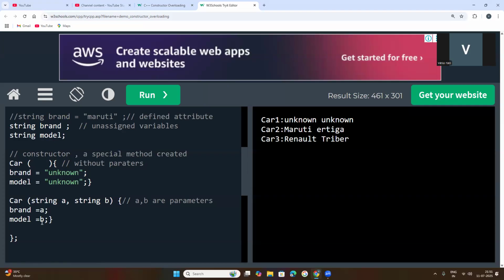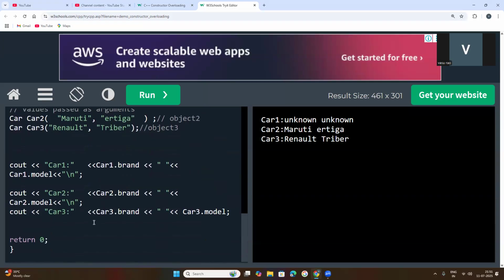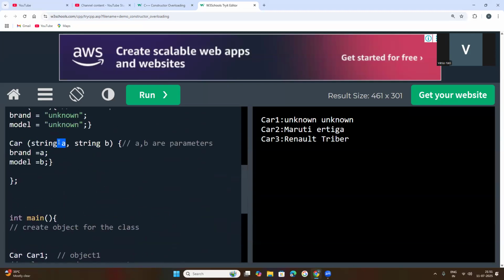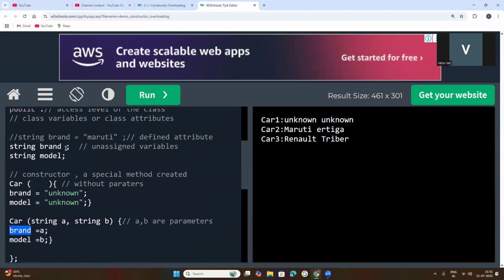Whatever values you assign inside the object will be passed to these parameters, and the parameters are equalized with the attributes. So every object will be customized with whatever values you pass, so that many objects can be created and customized.